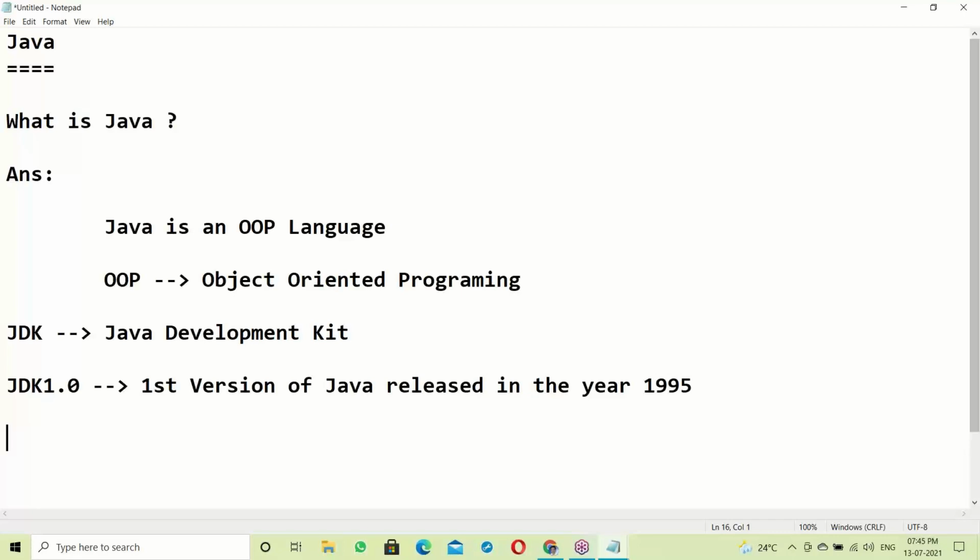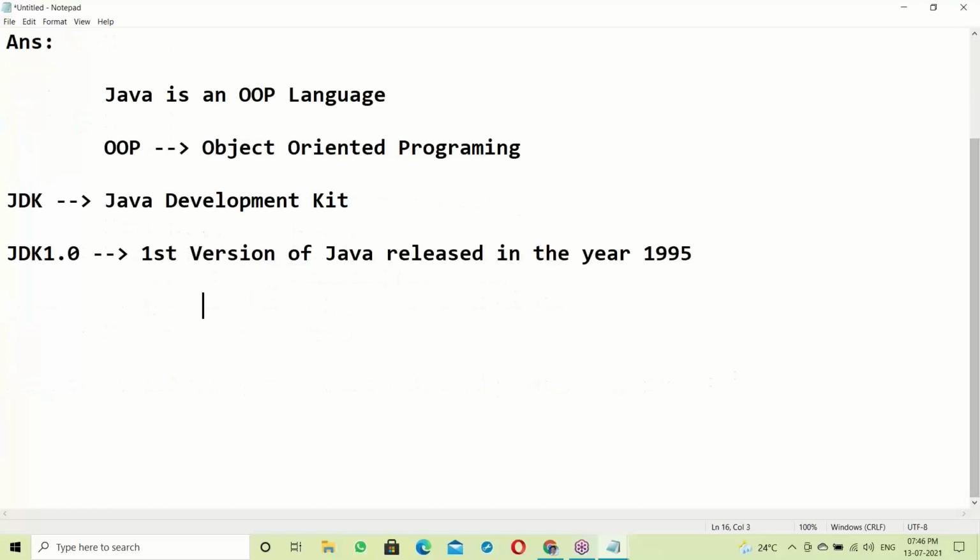That is almost 27 years, so Java is 27 years old.